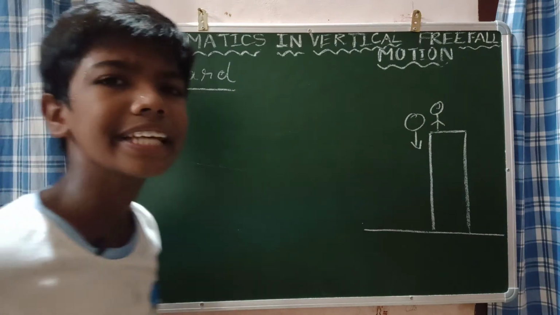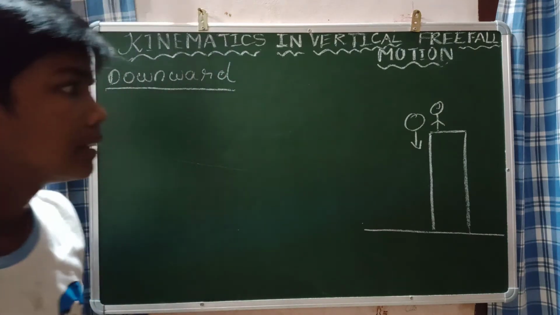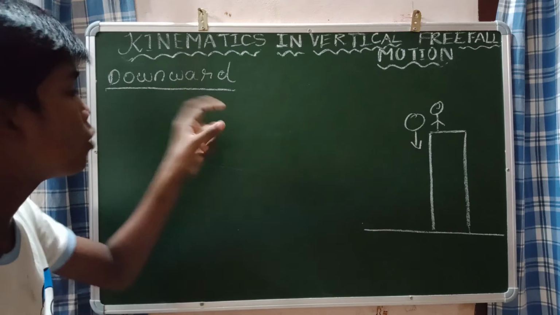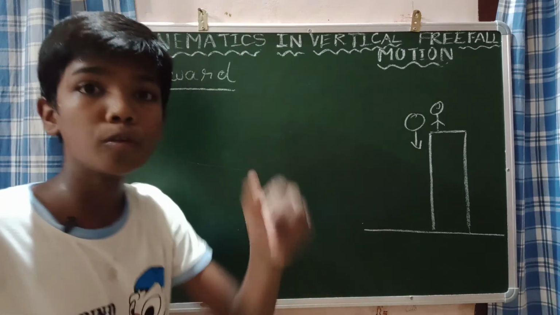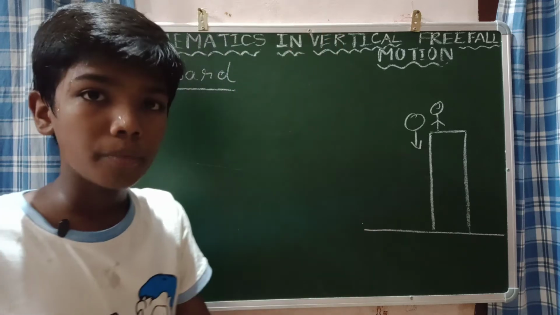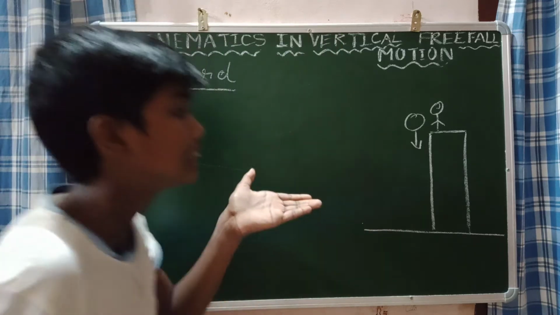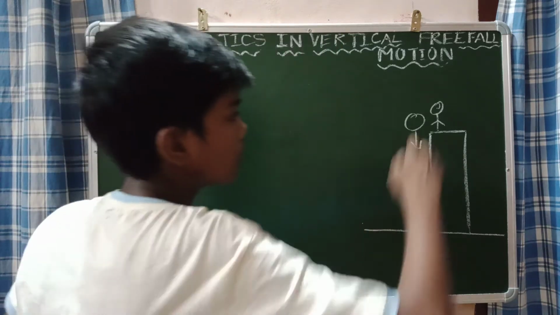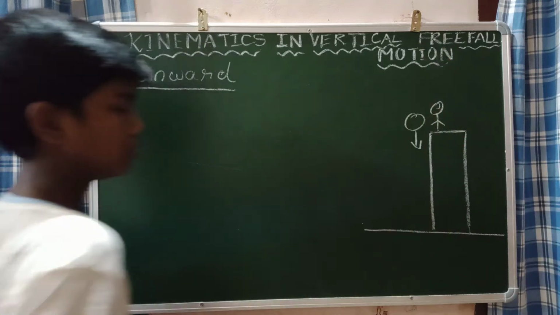Now, what will you say about the parameters here? This is called the downward. When an object moves vertically downward, it means free fall, vertically moving downwards. Thrown downward means this is the diagram for that. So this is how this person was dropping the ball.